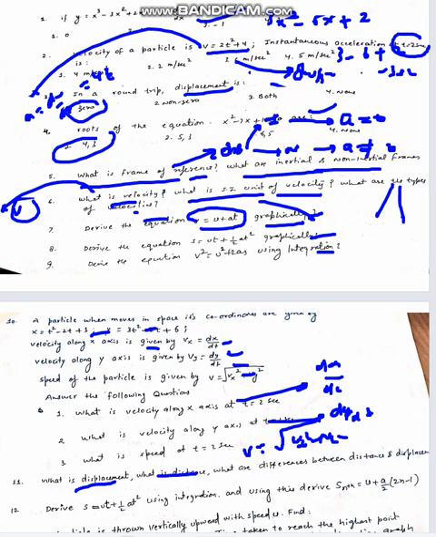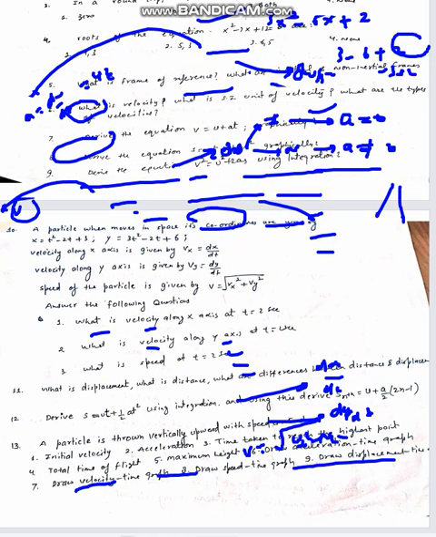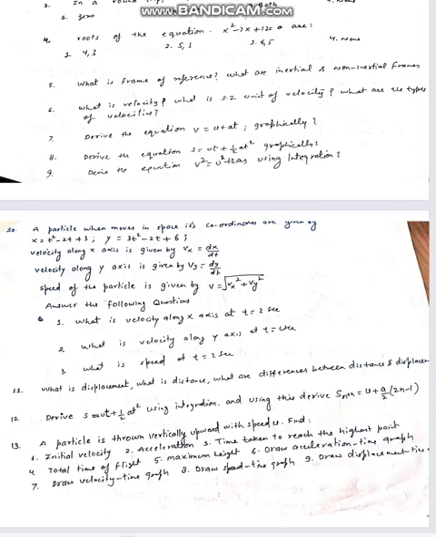Then: what is displacement, what is distance, and differences between them. Again, a theoretical question, you can easily solve that. Then we have another question based on derivation of the equation. These can be derived using integration. Then we have a question based on motion under gravity. This can be easily solved using equations of motion. So in this way you can solve the questions.